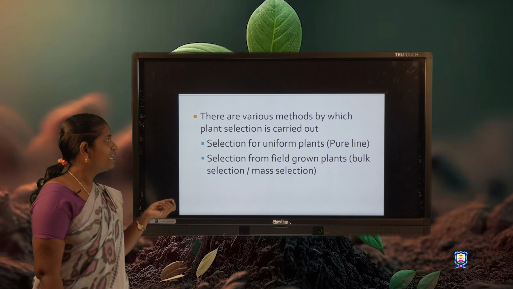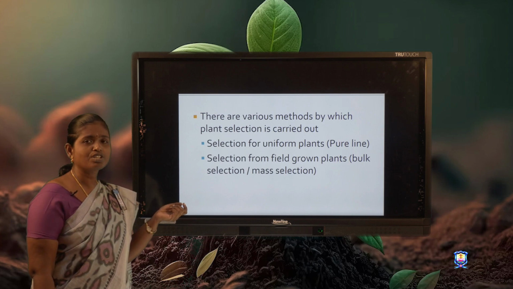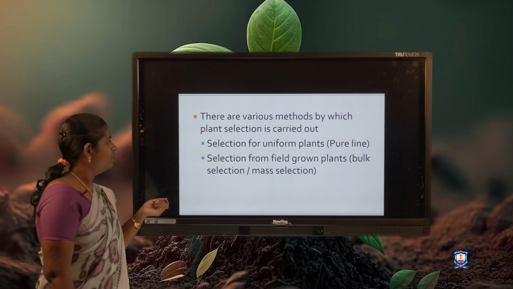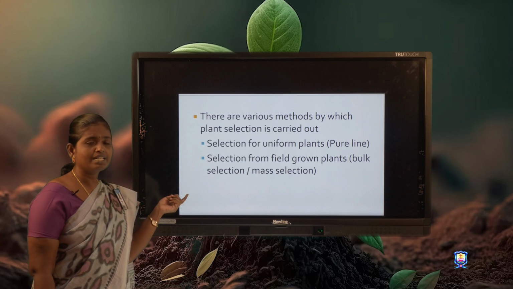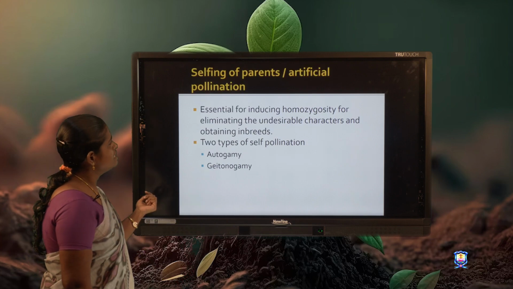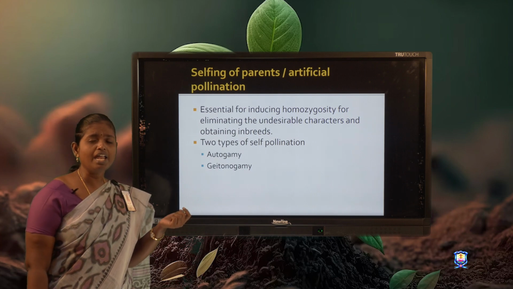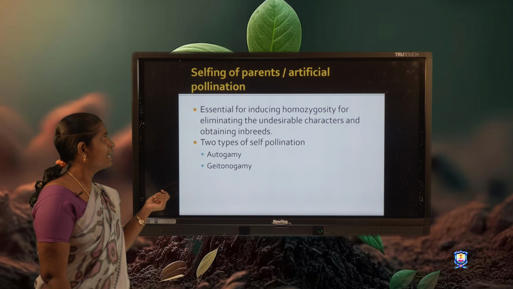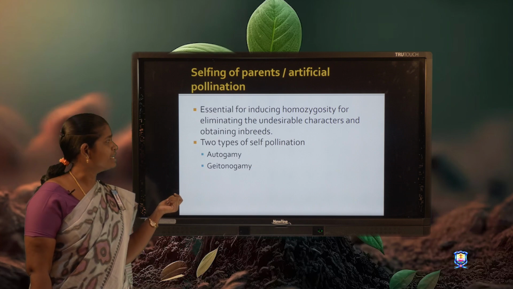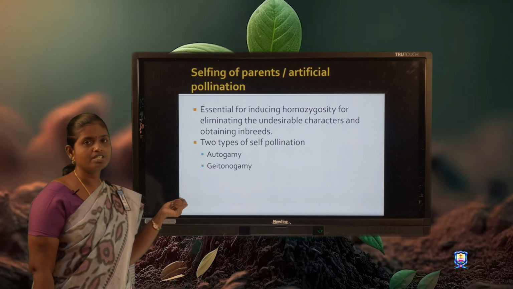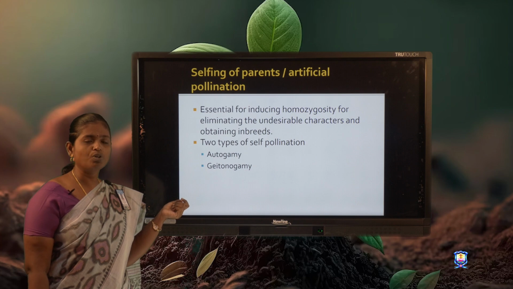There are various methods by which plant selection is carried out. First one is pure line selection. It is meant for selection of uniform plants. Selection from field grown plants is known as bulk selection or mass selection. This is an essential method for inducing homozygosity, eliminating the undesirable characters and obtaining inbreds. Two types of selfing pollinations are made. First one is autogamy, second one is geitonogamy.